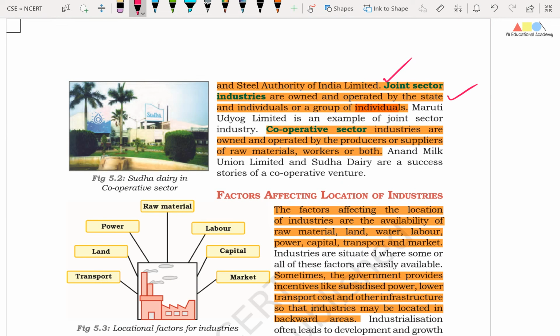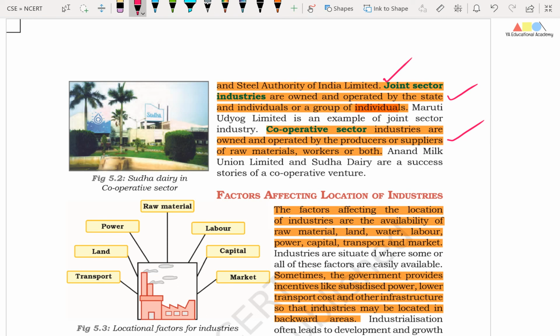Friends, joint sector industries are owned and operated by the state and individuals or a group of individuals. Similarly, in the cooperative sector, industries are owned and operated by the producers or suppliers of raw materials, workers, or both.